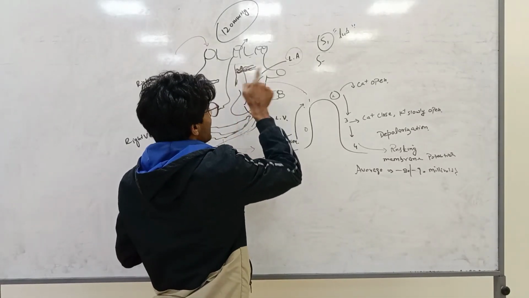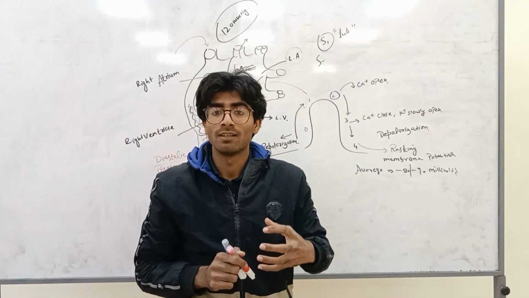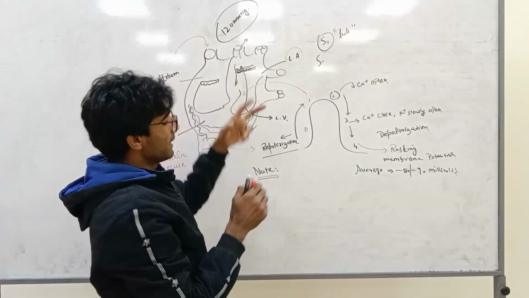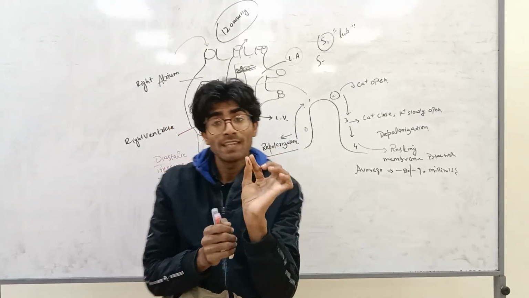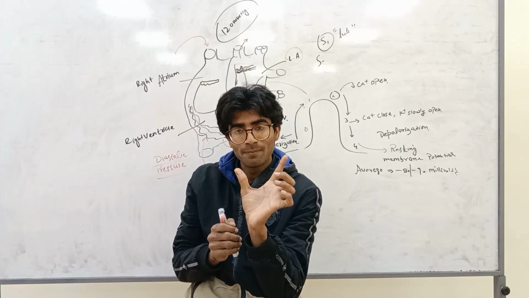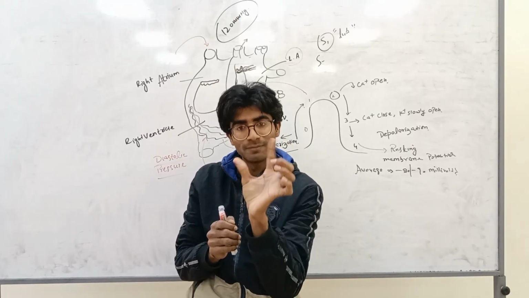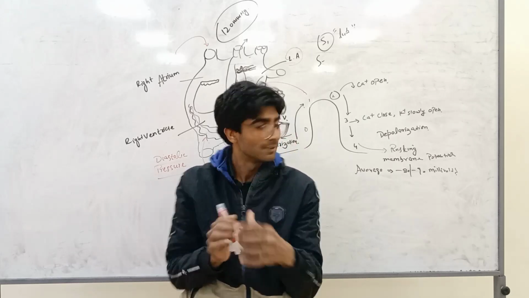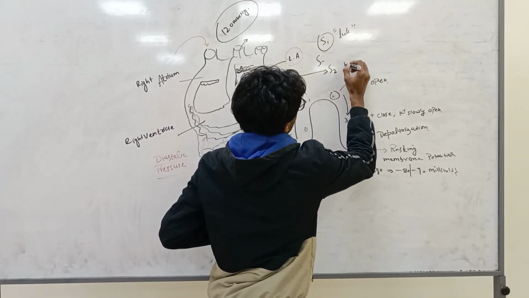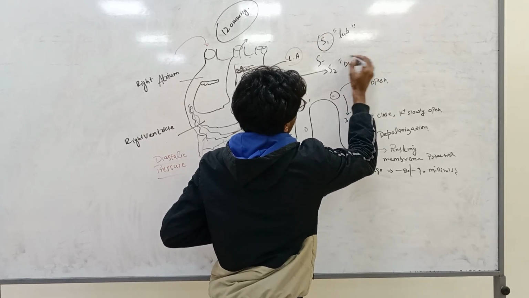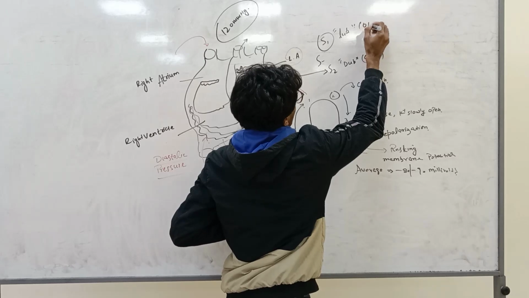Look at this point again. Here is how the dub sound is heard: when the semilunar valve closes, it is known as dub. When the semilunar valve opens, it is known as lub. Lub dub, lub dub. The S2 phase, dub. Close and open.